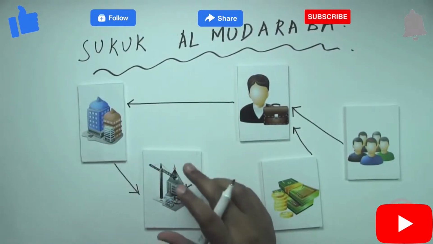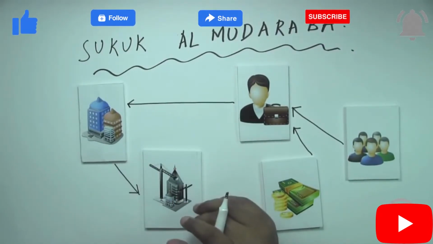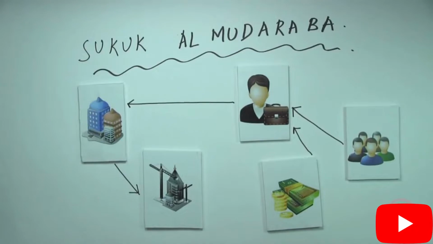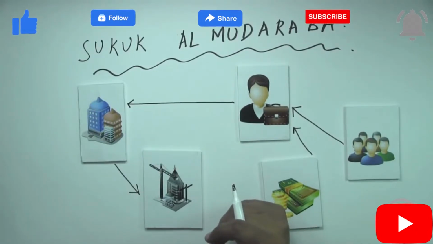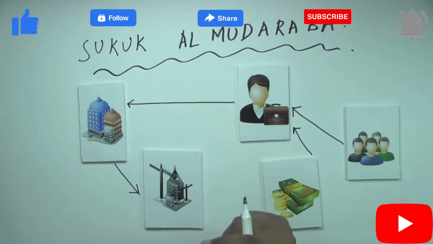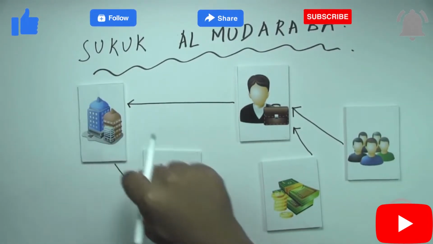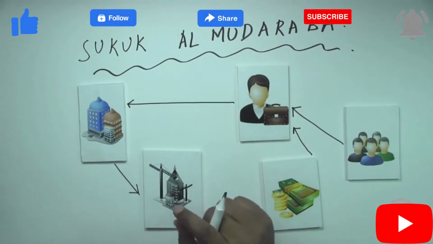So that is the reason why generally a mudaraba sukuk becomes in a way difficult in terms of having a very strict liability on the company to purchase the assets at a pre-agreed value.